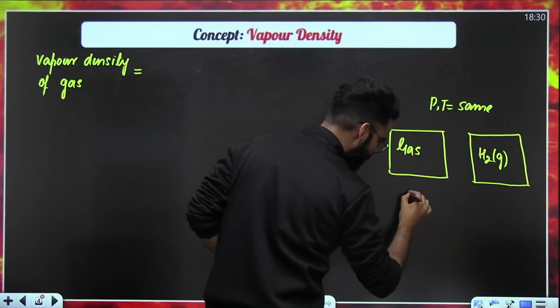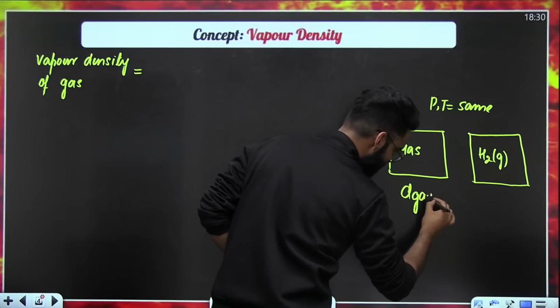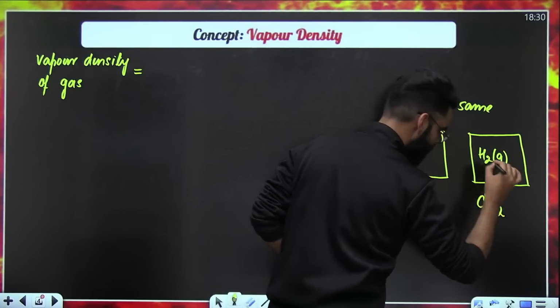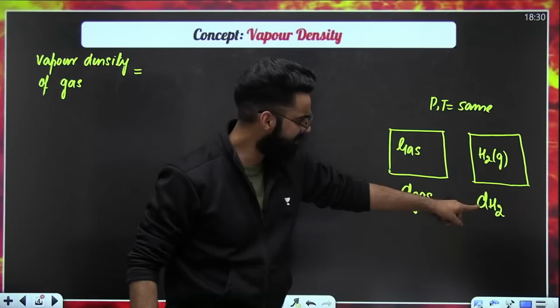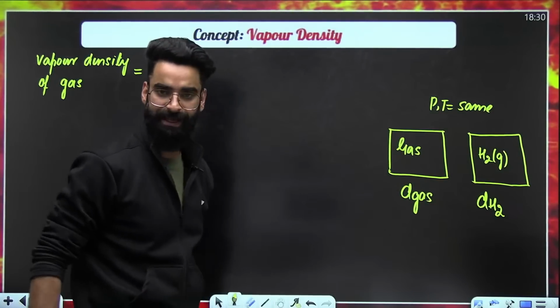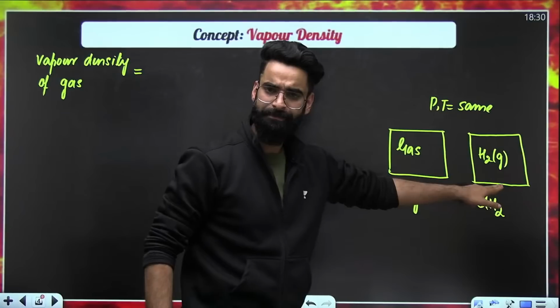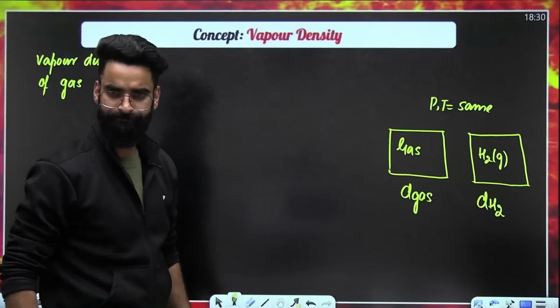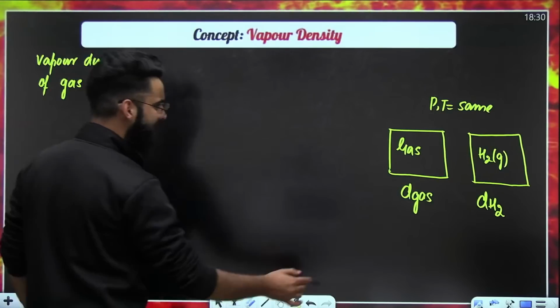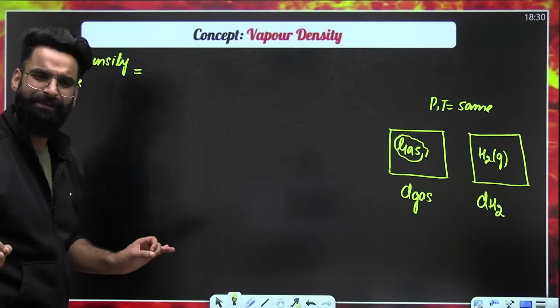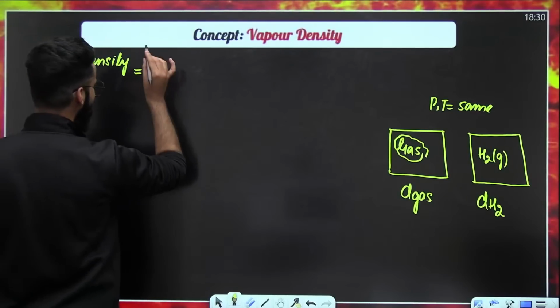Let's assume density of the gas is represented by D gas, and density of H2 gas is represented by D H2. Both the gases are present at same pressure and temperature. Now the point is, how do I define the vapor density of the gas? It's simple.